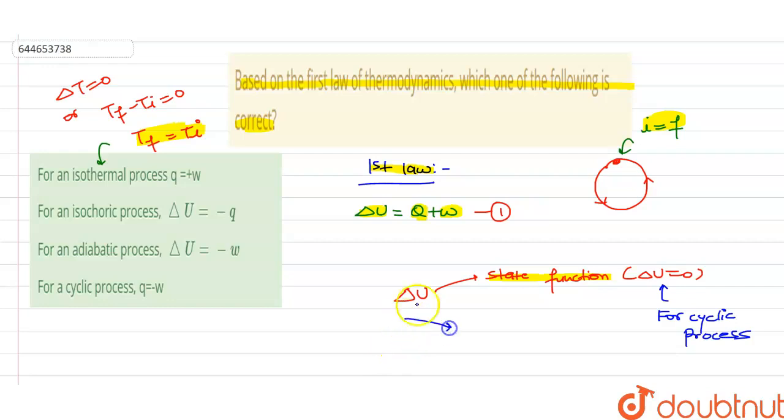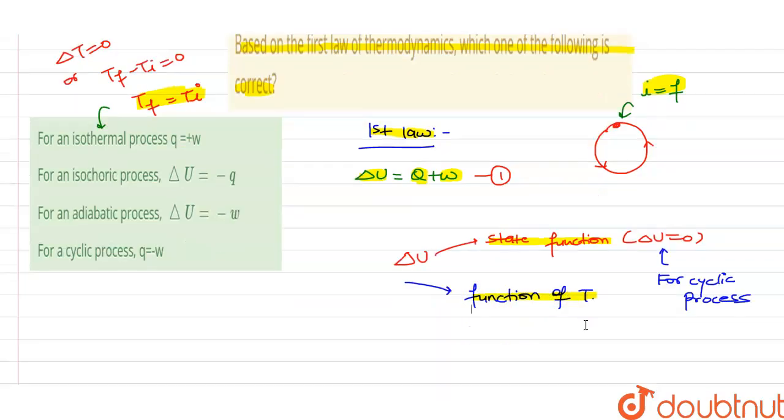And the second point is that the change in internal energy is a function of temperature, that is, it changes when the temperature changes. But for the isothermal process, the temperature change is zero. So we can say that for an isothermal process, the change in internal energy will also be zero. These two important things must be kept in mind in order to solve the question.